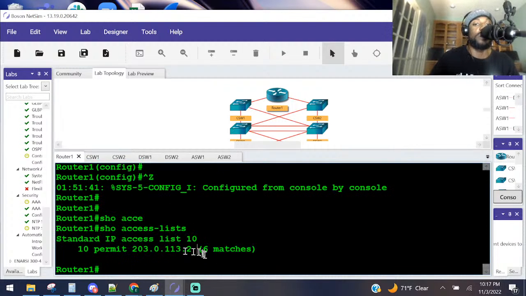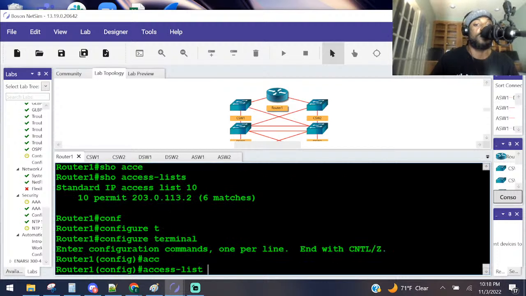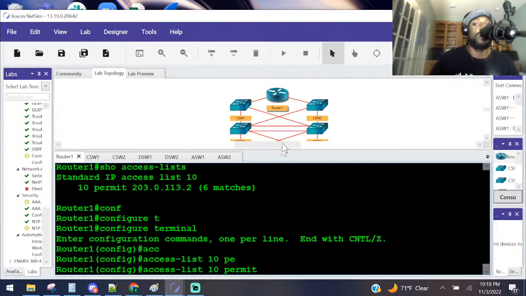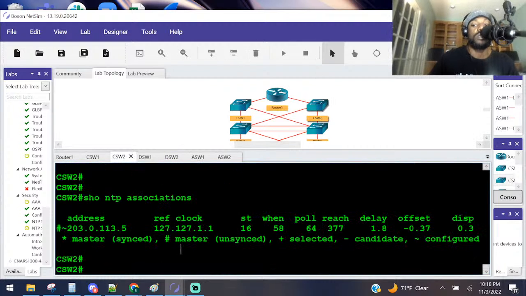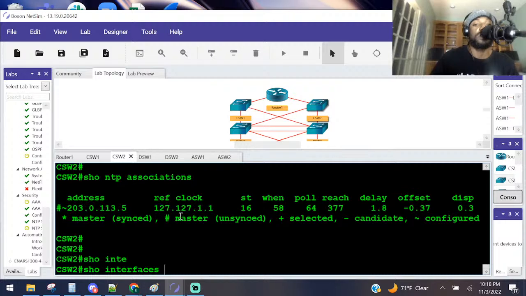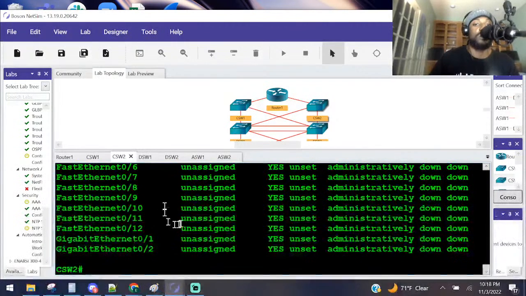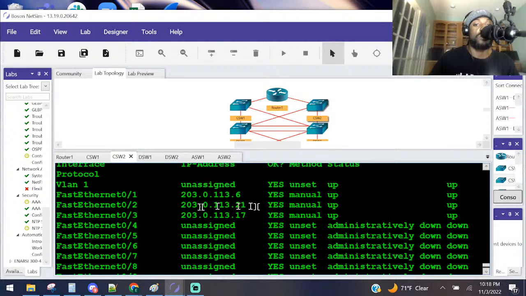So basically, we need to put another host there. See that? Go to the config, we say access list 10, permit. Who are we permitting? It's CSW2's FA01 interface. CSW2, show IP interface brief, the 02 interface, 113.21. 113.21, right? Y'all with me so far?